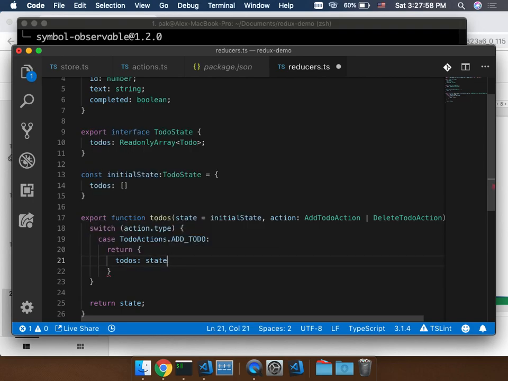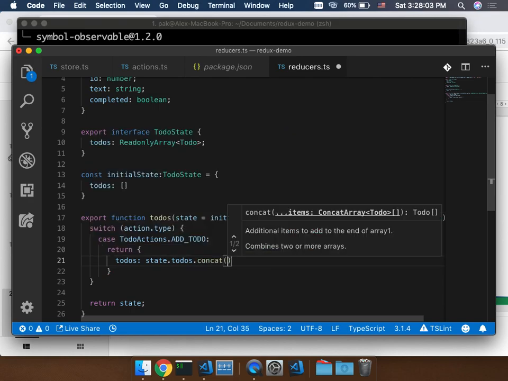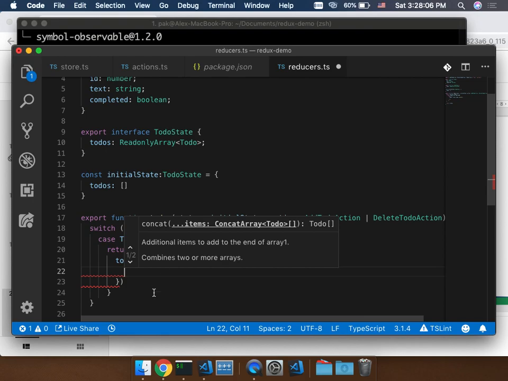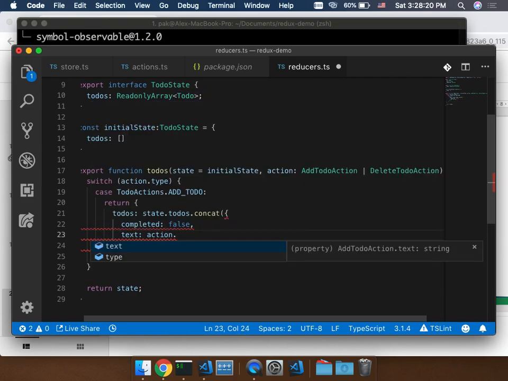If you really have to add something new into it, maybe I have to use something like state.todos. Well, you can see there's an auto-completion here for me, and then it should be concat, and I should add a new object here. You can see that when I start opening my curly brace, it has already noticed that I'm not passing a valid todo object. What I have to do is make it a complete todo object. And you can see that action here: the powerful thing is that since I have a check here, I clearly know that this action must be an AddTodoAction, and there won't be any index here.